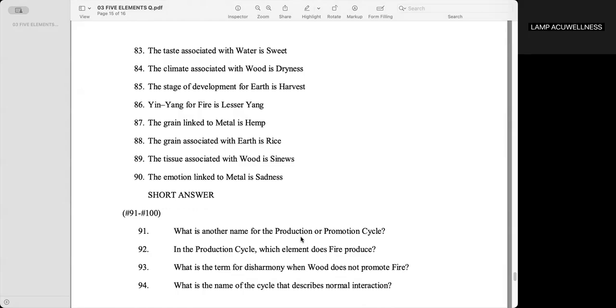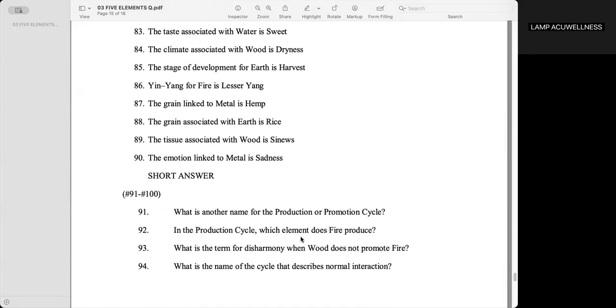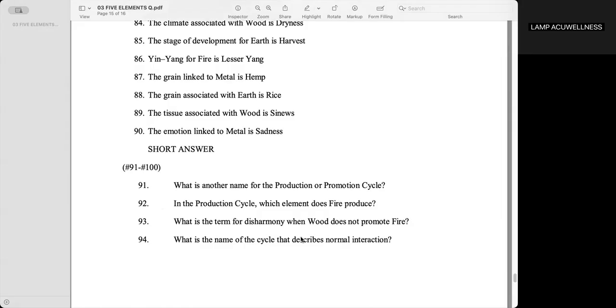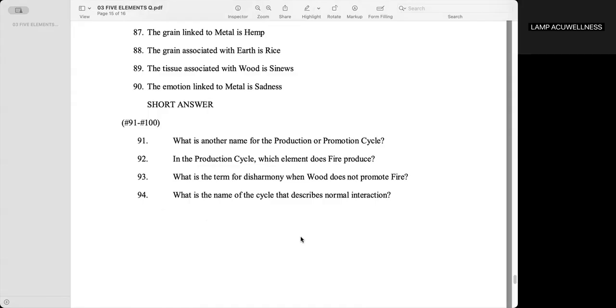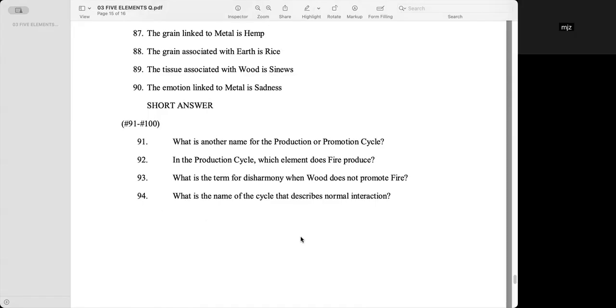The stage of yin yang for fire is lesser yang. False. The grain linked to metal is hemp. The answer is true. The grain associated with earth is rice. True. The tissue associated with wood is sinews. True.